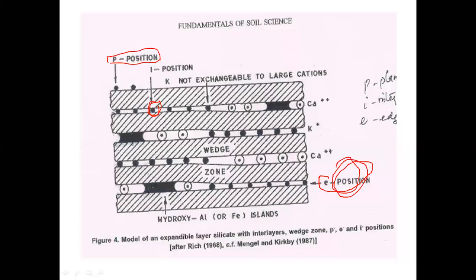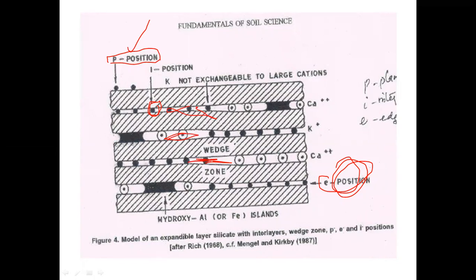This is how the fixation will happen. In kaolinite, K will adsorb on the P position, so it will be easily replaced with other ions such as calcium or anything. But in case of vermiculite, montmorillonite and others, it will be fixed at these interlayer positions.